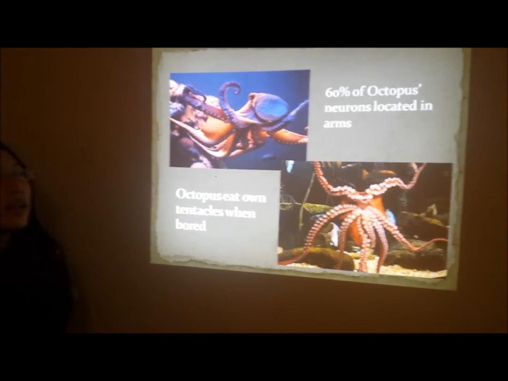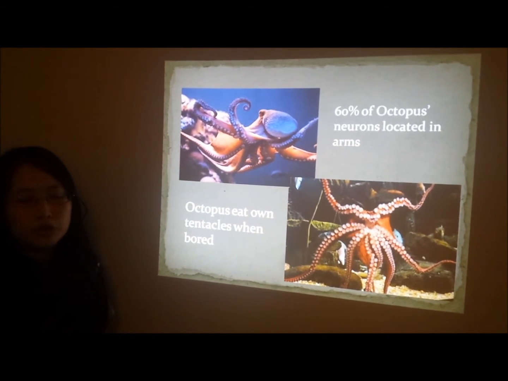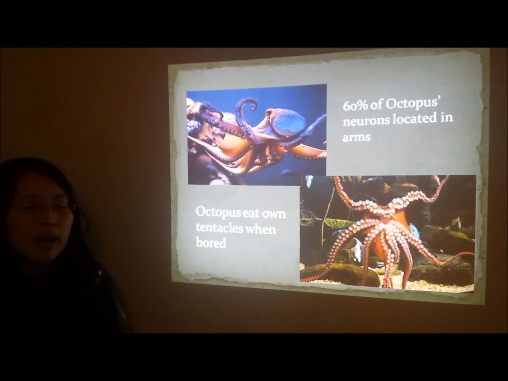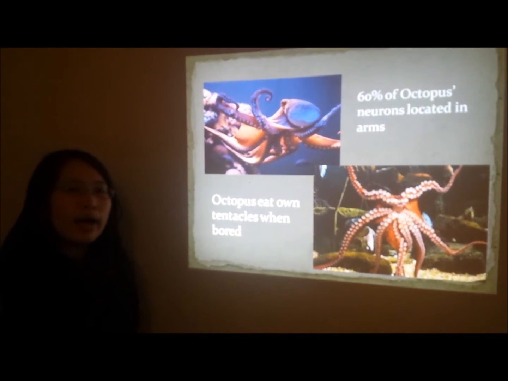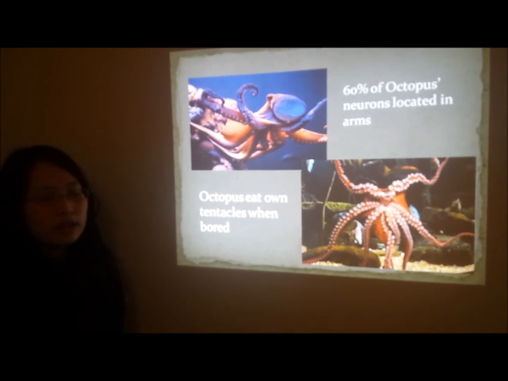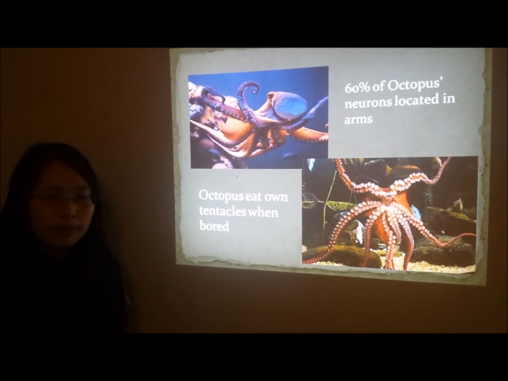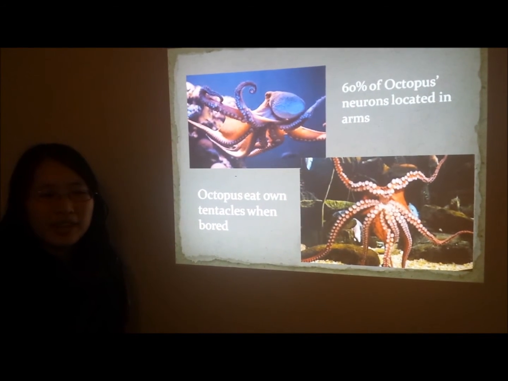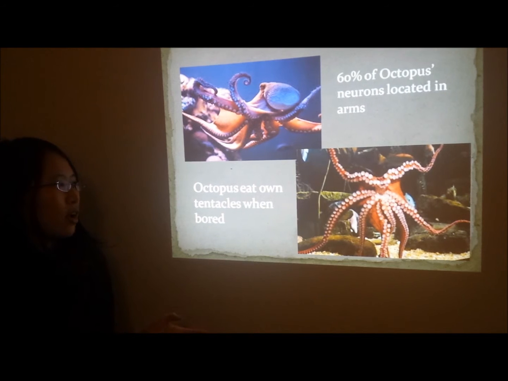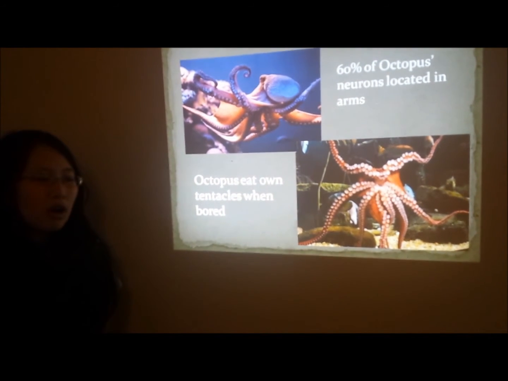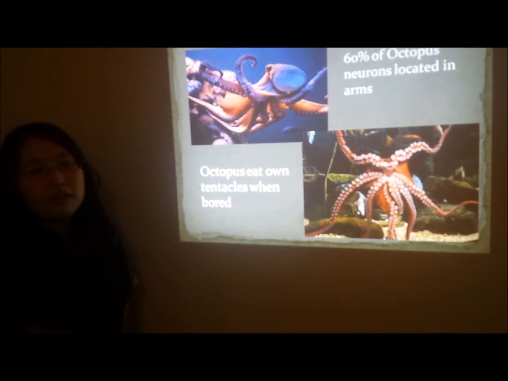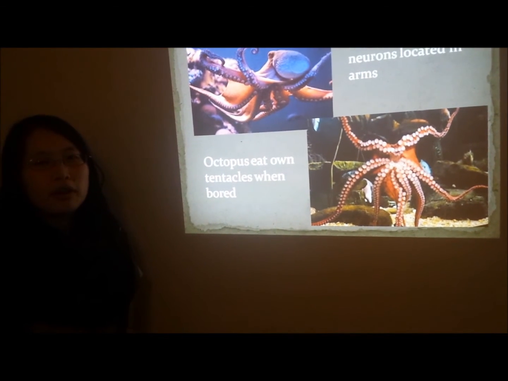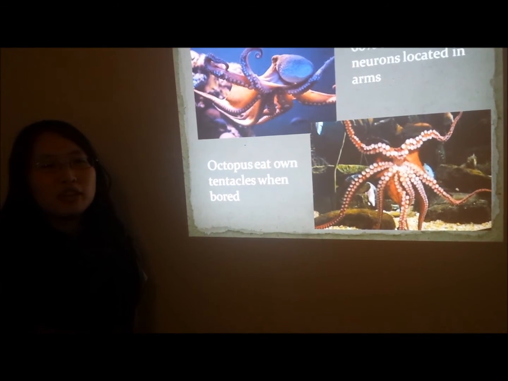Next fact I have is that 60% of an octopus's neurons aren't located in its brain, but rather in its arms. This allows the arms to have a mind of their own and have a wider range of sensitivity and react also. Octopuses also eat their own arms when bored. They do this by detaching their tentacles and eating them through a weird form of self-mutilation and cannibalism.